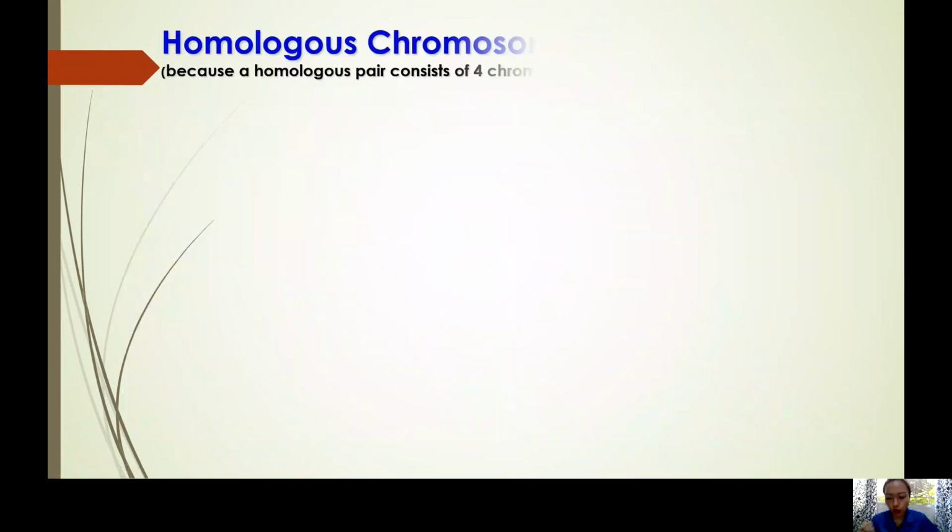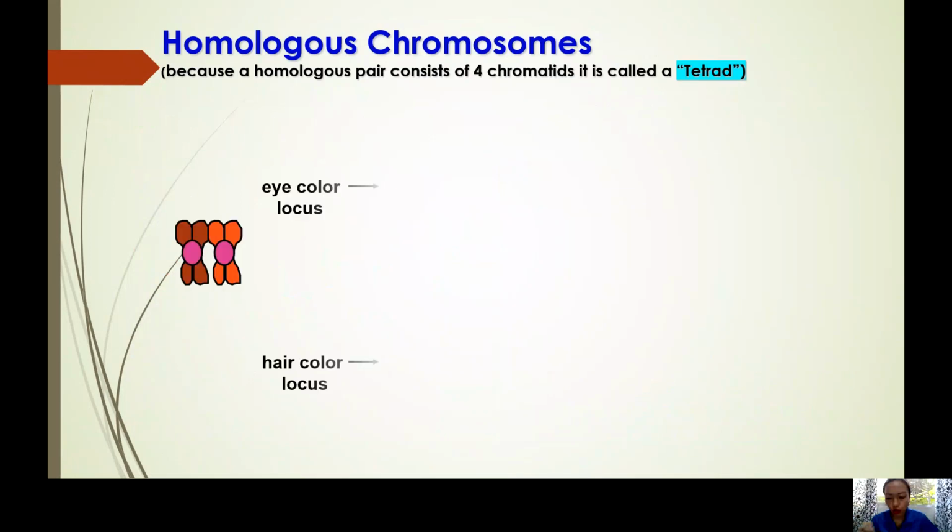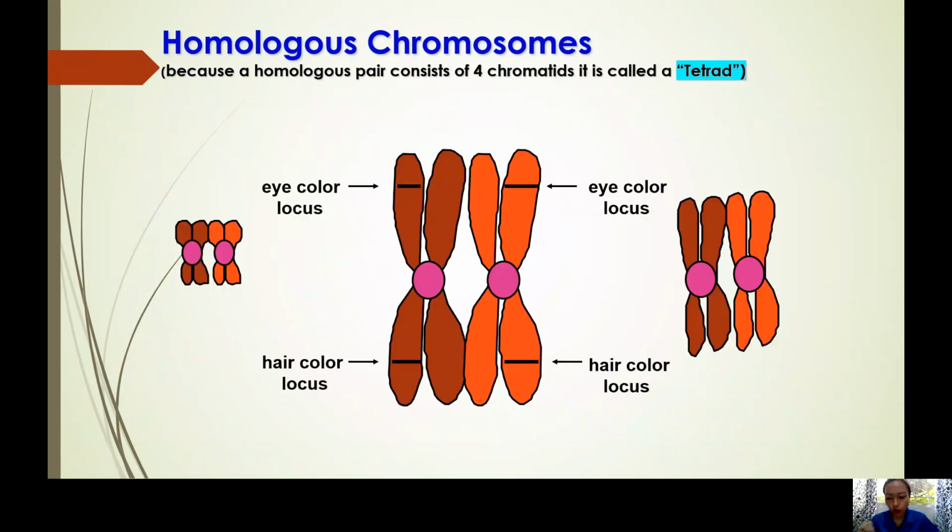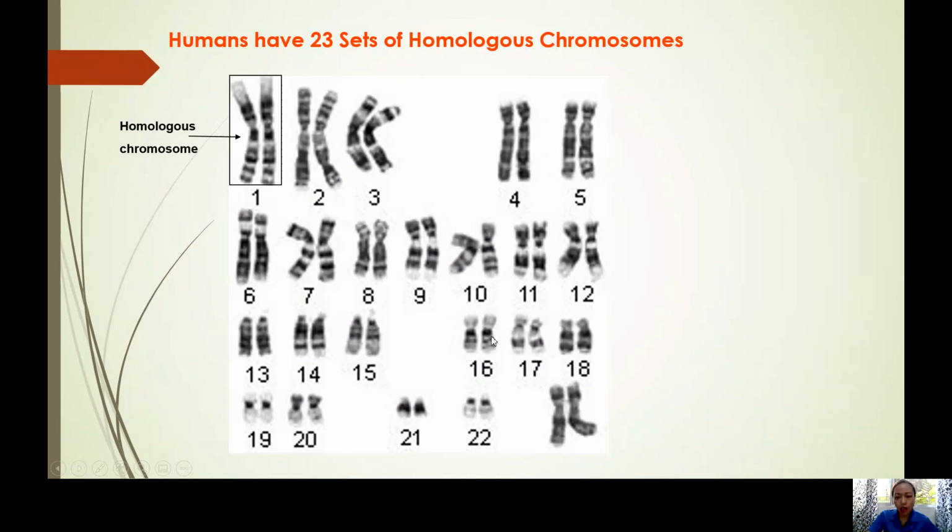Now, when we say homologous, there is also the tetrad. Remember, in the karyogram map, for example chromosome 1, this one is from the father and this one is from the mother, maternal.